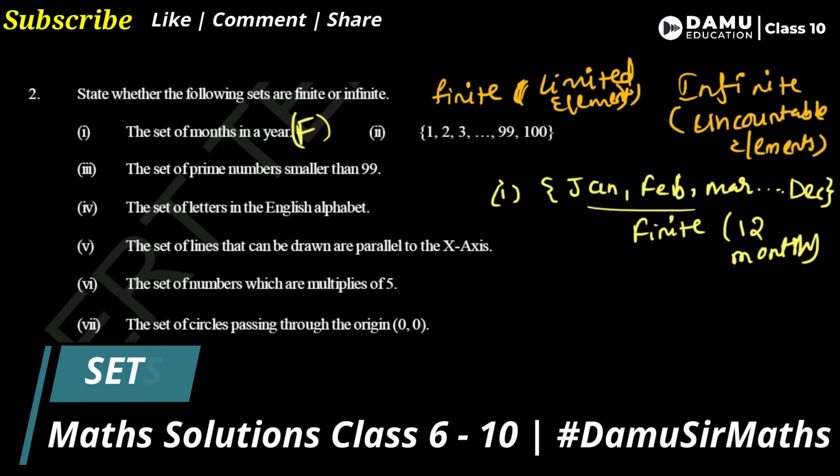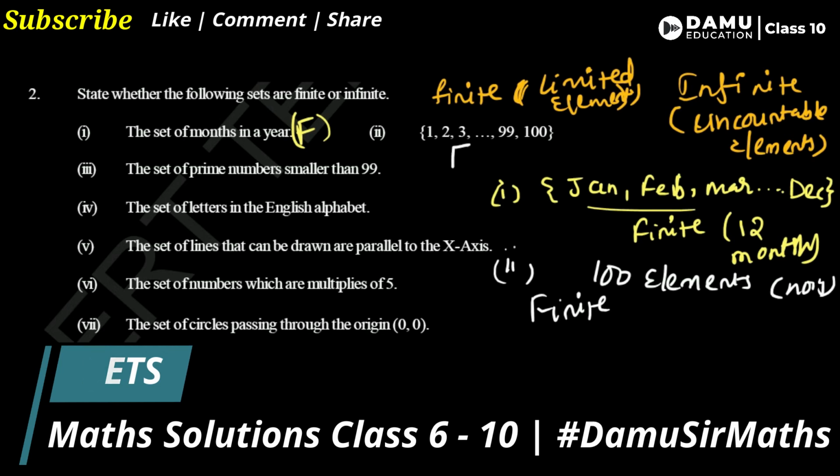Next, the second one, 1 to 100. So 1 to 100 is also finite. Why? Because here there are only 100 elements, that is 100 numbers. So this is also a finite set.